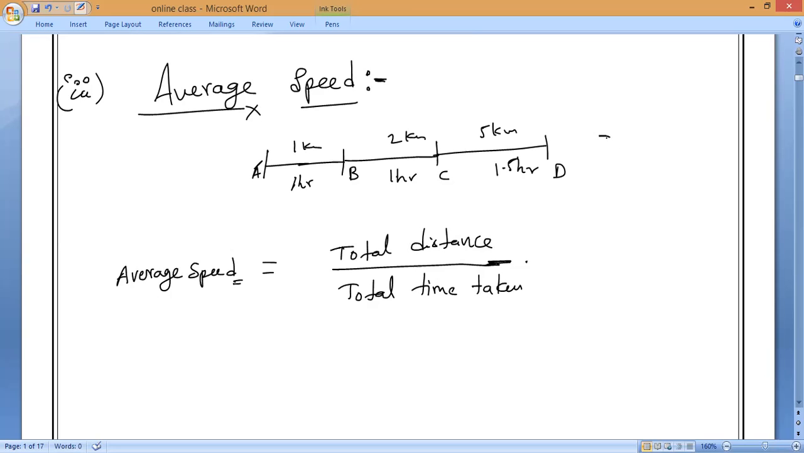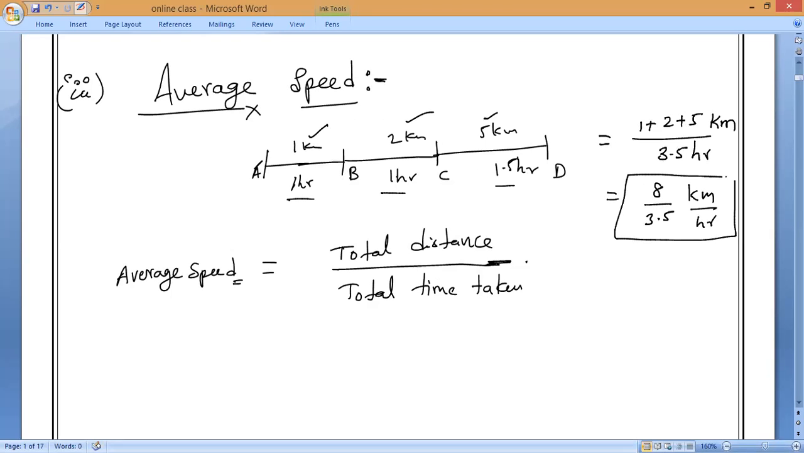What is the total distance in this case? Respond. What is the total distance? 1 plus 2 plus 5. So 1 plus 2 plus 5 divided by total time taken. 1 plus 1 plus 1, 3 hours. So 3.5 hours. Is it yes or no? That's all, which is equal to 8 by 3.5 kilometers per hour. So that is your average speed across the journey.